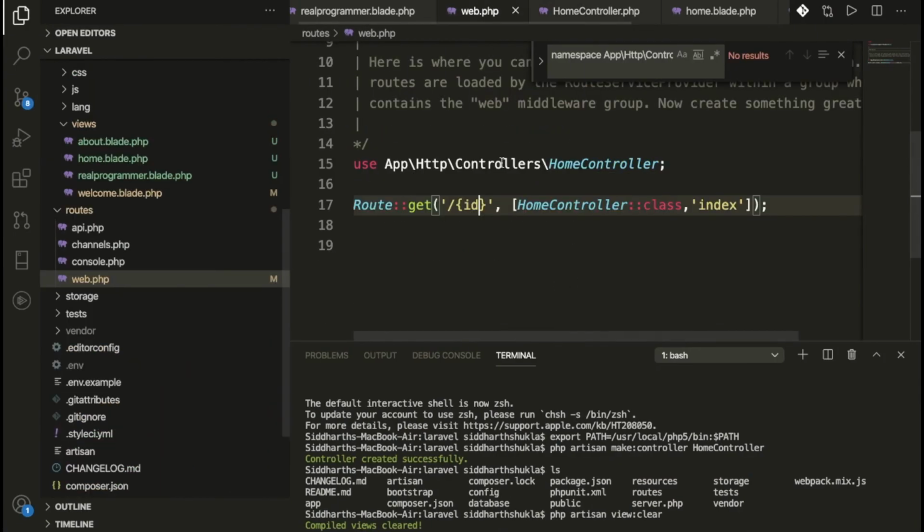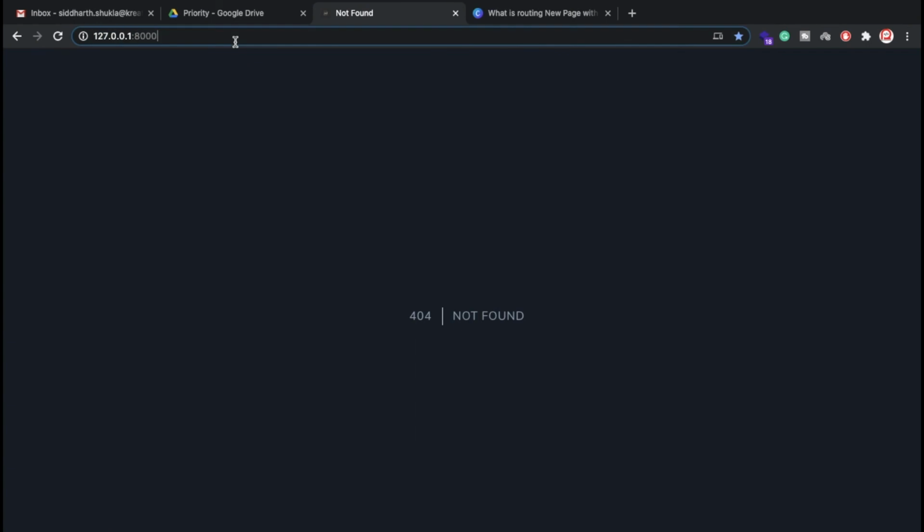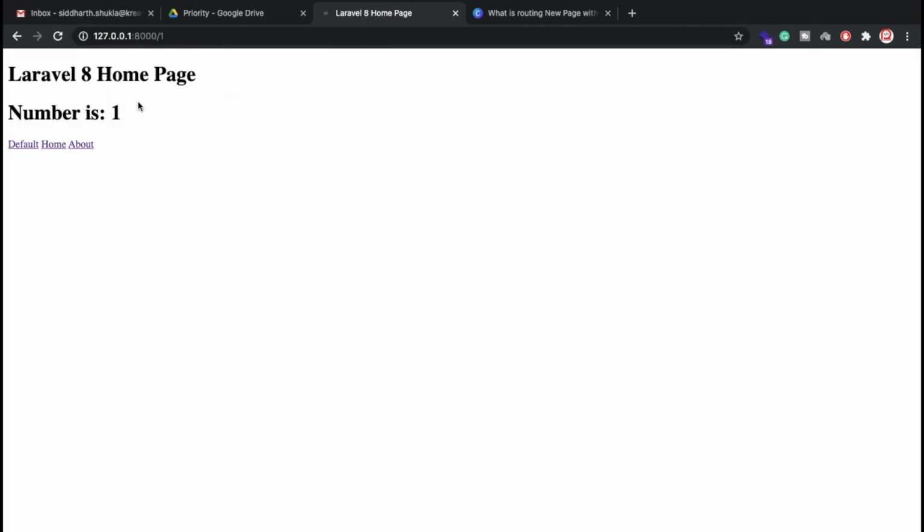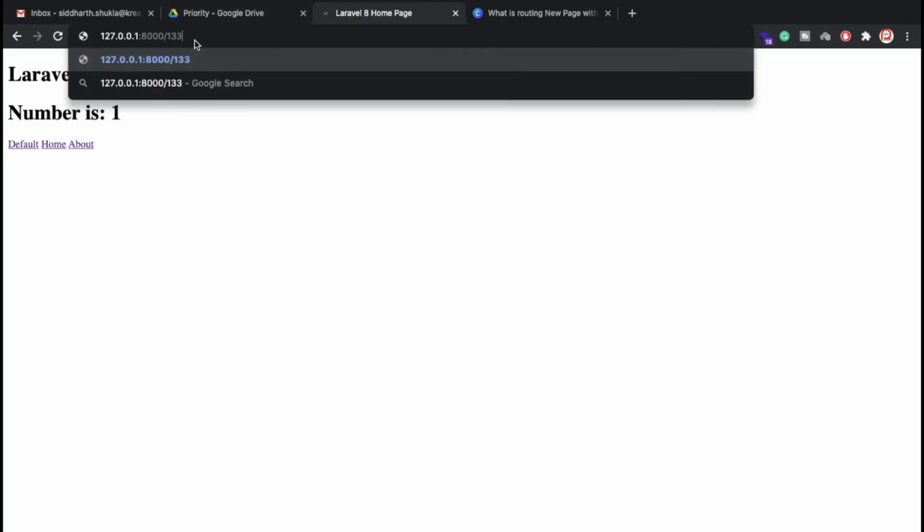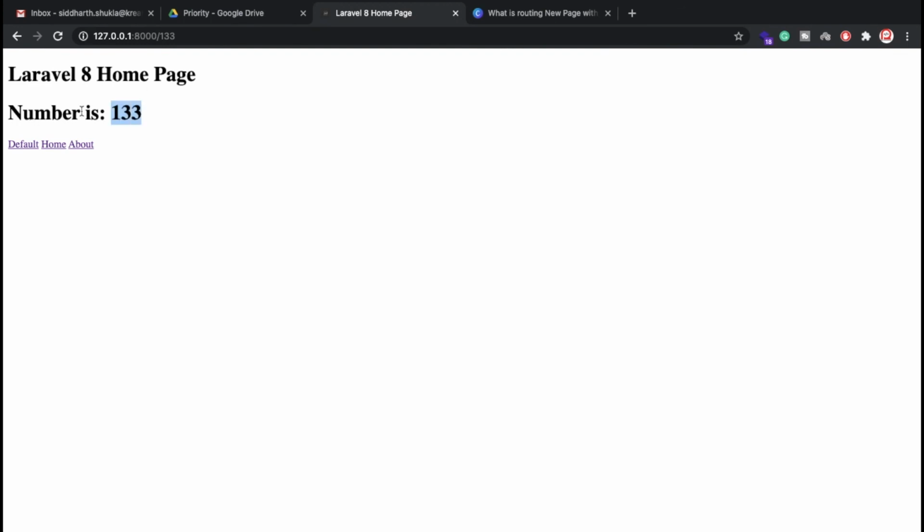Let me check. Oh sorry, I forgot, we need to pass a parameter in the URL. Yes, you can check here: we are passing a number, and the number is printing here. So this is working fine.